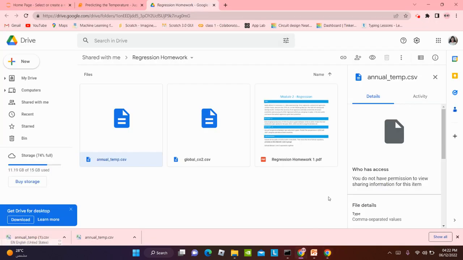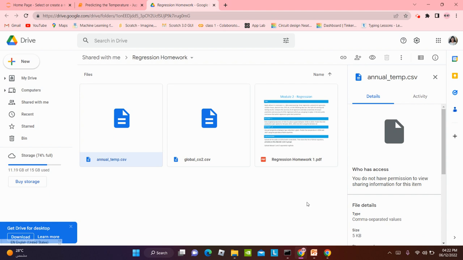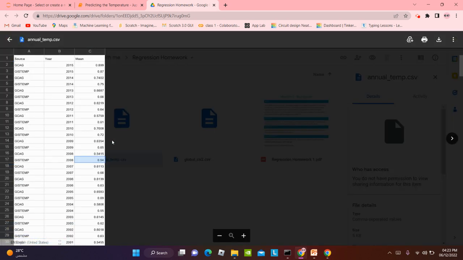As you can see, I have already been given a drive where the data sets are supposed to be. If you have one like this, or you already have a data set, you can work with it. You're going to click on annual temp two times. You see, this is all the data set.